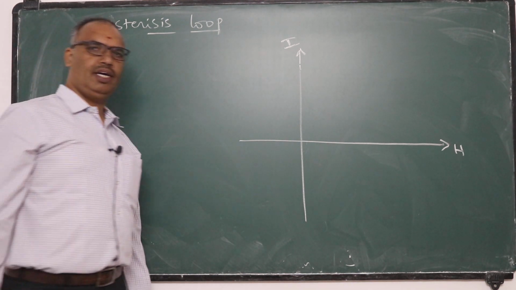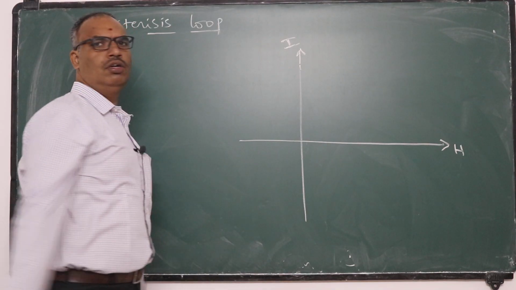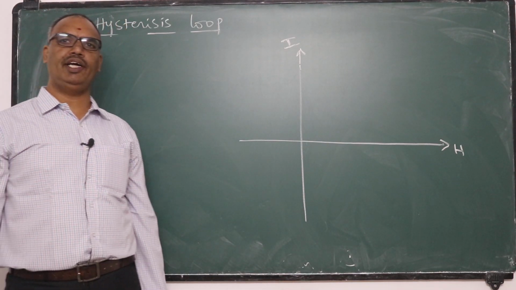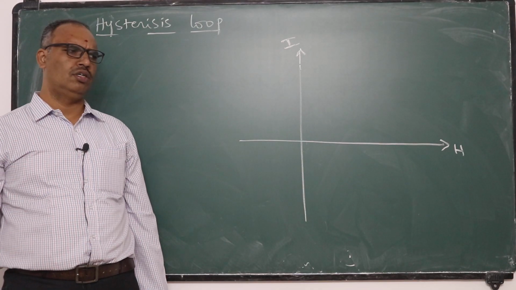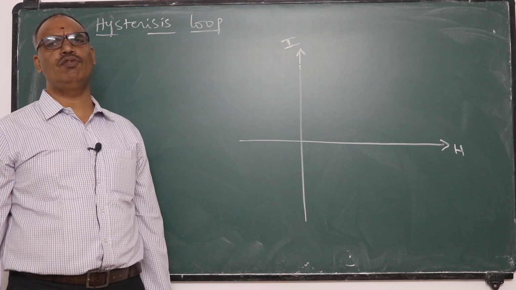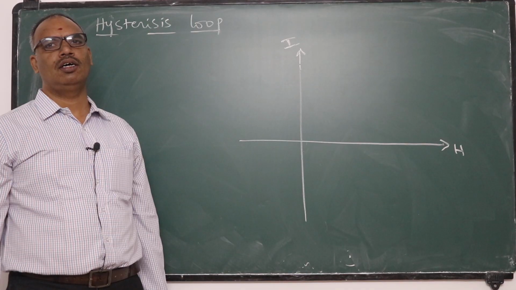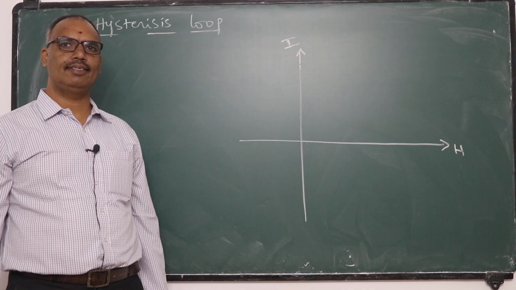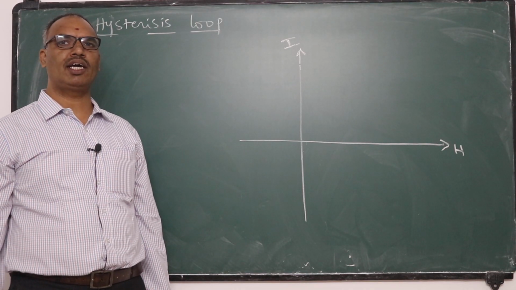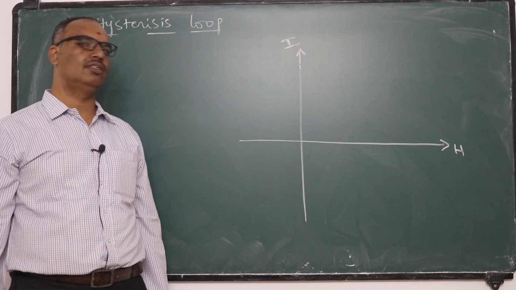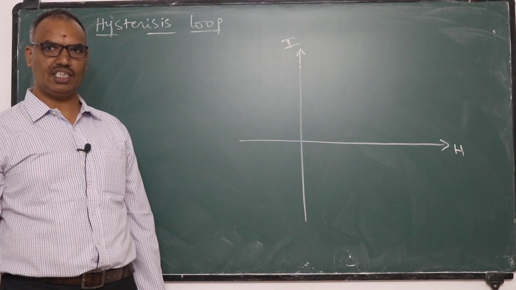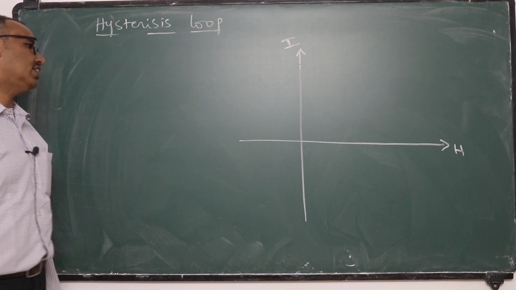This loop is very helpful to know the nature of the material, whether it is useful for making permanent magnets or temporary magnets like electromagnets. We will decide based on this loop. First, let us understand what hysteresis is.